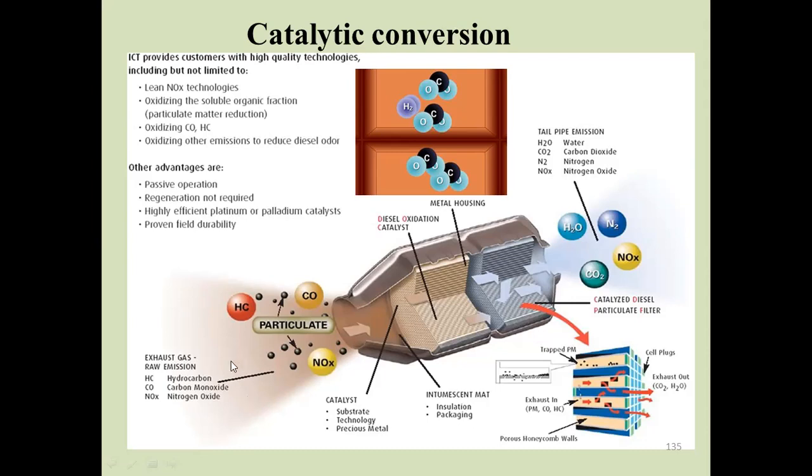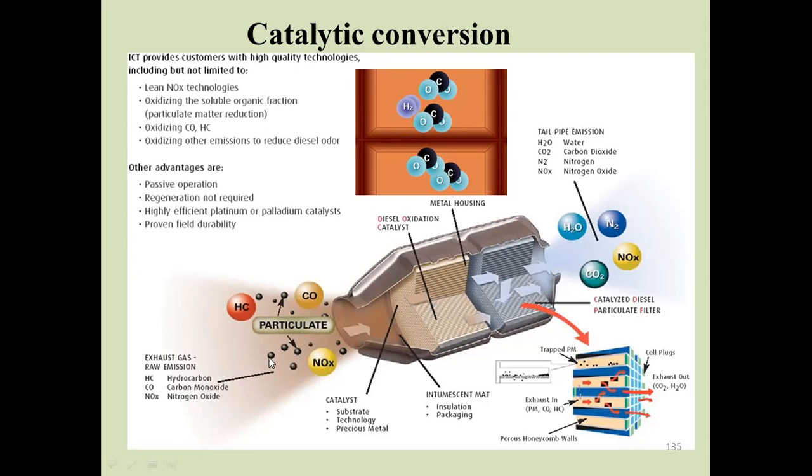Generally from the exhaust gas we get harmful emissions. The first is hydrocarbon emission, the second is carbon monoxide, and the third is oxides of nitrogen. This gas enters the catalytic converter, which has a honeycomb structure. Different types of catalysts are used here. The palladium and rhodium cause a phase changing reaction. When the exhaust gas enters the catalytic converter, the reactions change.